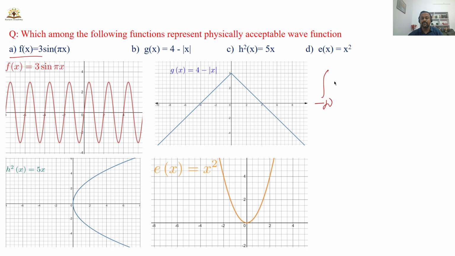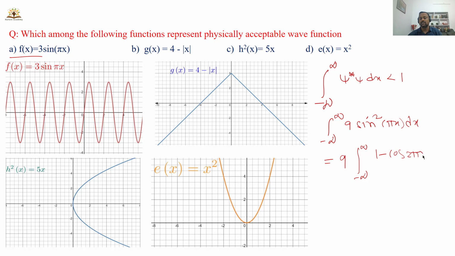The square integrable condition is the integral from minus infinity to plus infinity of psi star psi dx must be finite. So the integral of psi star psi becomes 9 sine square pi x dx. Take 9 outside. The integral from minus infinity to plus infinity of sine square, I can write as 1 minus cos 2 pi x by 2 into dx.